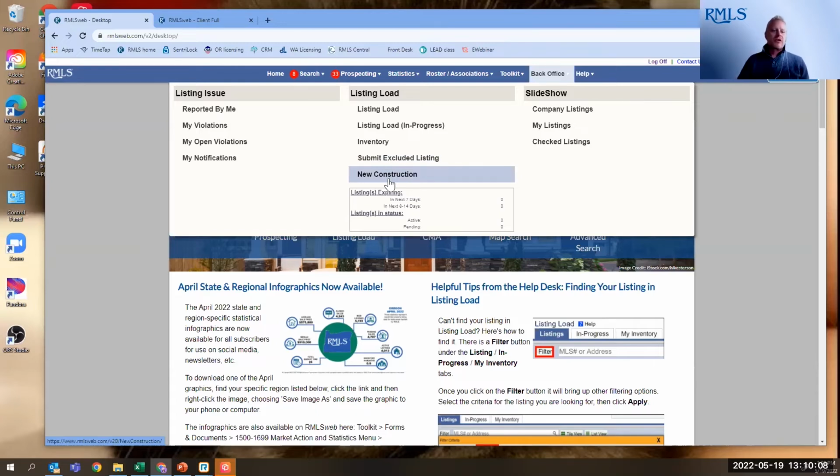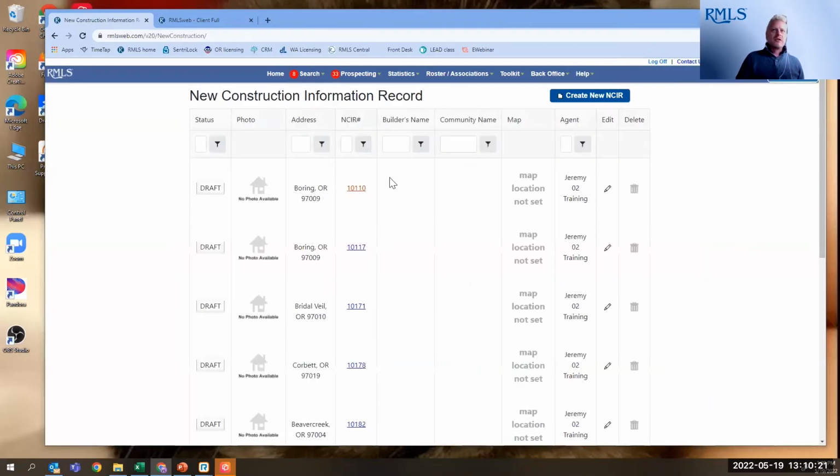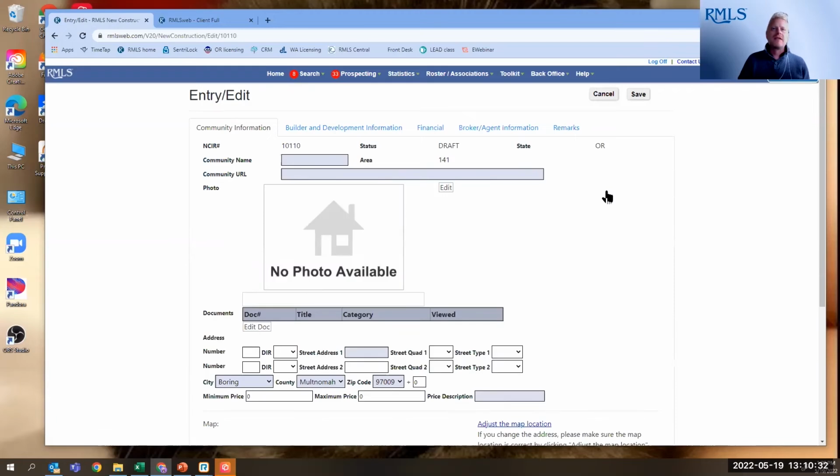This is the new construction information record. And this is a wonderful tool, especially for agents who work with builders. So I'm going to click on that so you can see what this looks like if you haven't explored this. These new construction information records, this is not replacing a listing. This is augmenting a listing. And I'm just going to click on one that I've already got started so you can see what kind of information you as the listing agent can put in here. Now, these don't have to be associated with a listing. Generally, they are. And I'll show you where you do that. Now, it's just going to reference the listing. It's not impacting the listing.